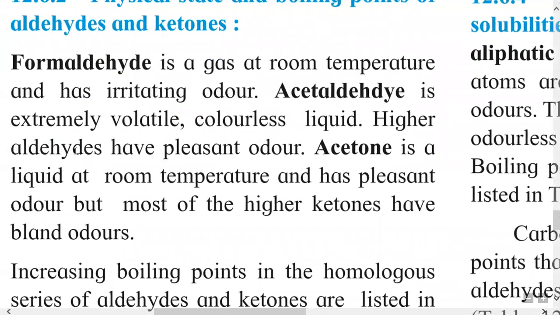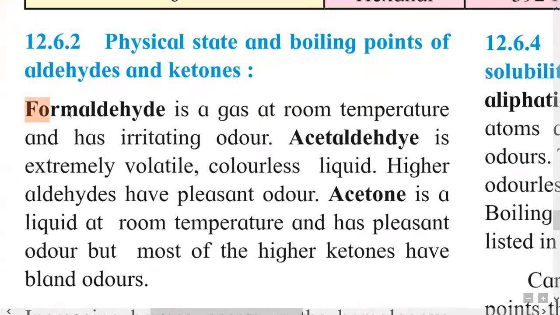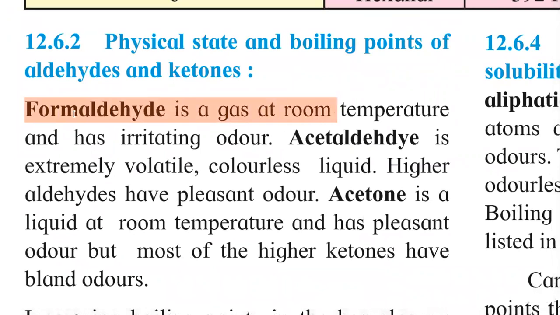So this aldehyde and ketone, they have physical state and the boiling points. So first is formaldehyde. It is a gas at room temperature. Remember this well. Formaldehyde is a gas at room temperature and has an irritating odor.